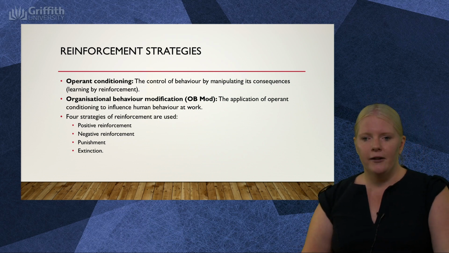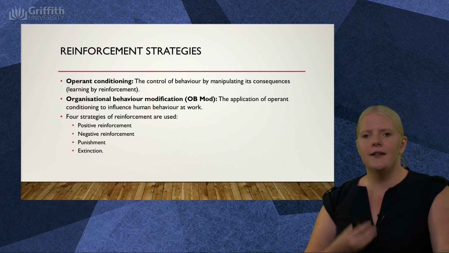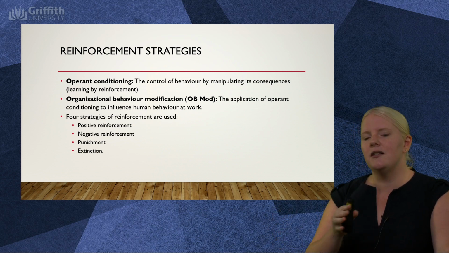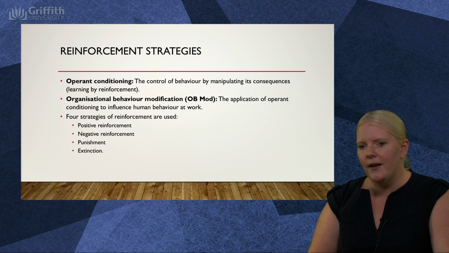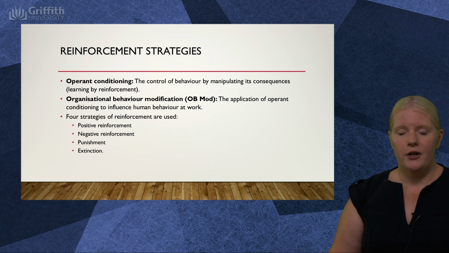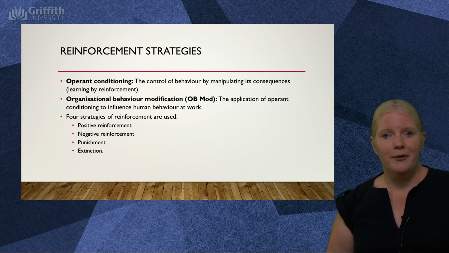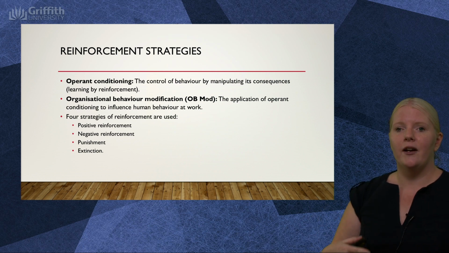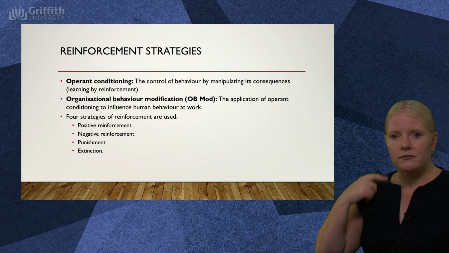We can use negative reinforcement. So negative reinforcement strengthens a behaviour by making the avoidance of an undesirable consequence contingent on its occurrence. So basically, if you want me to continue paying you, you'll turn up to work, and if you don't turn up to work, I'm going to dock your pay. So you want to repeat a behaviour to avoid something else.